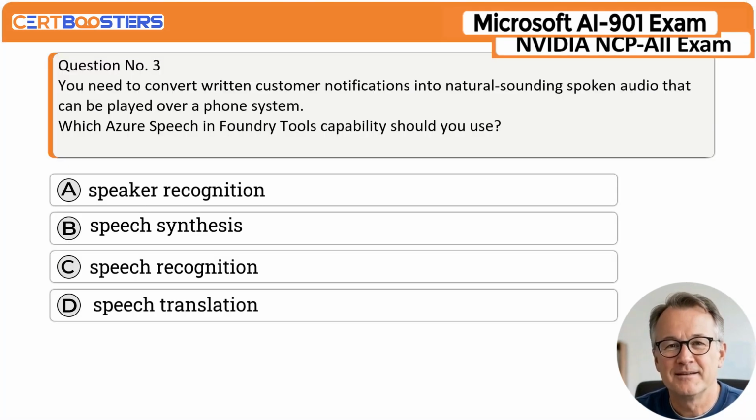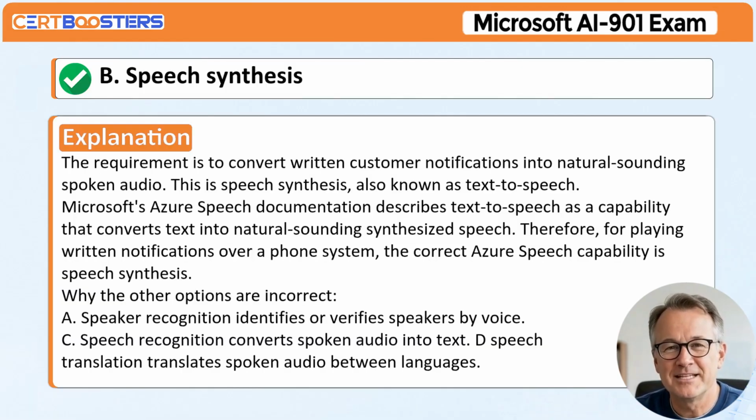Question number 3. You need to convert written customer notifications into natural-sounding spoken audio that can be played over a phone system. Which Azure Speech and Foundry Tools capability should you use? A. Speaker recognition. B. Speech synthesis. C. Speech recognition. D. Speech translation. Correct answer. B. Speech synthesis.